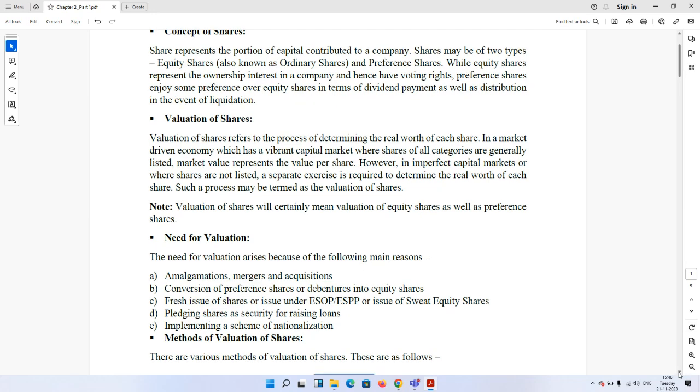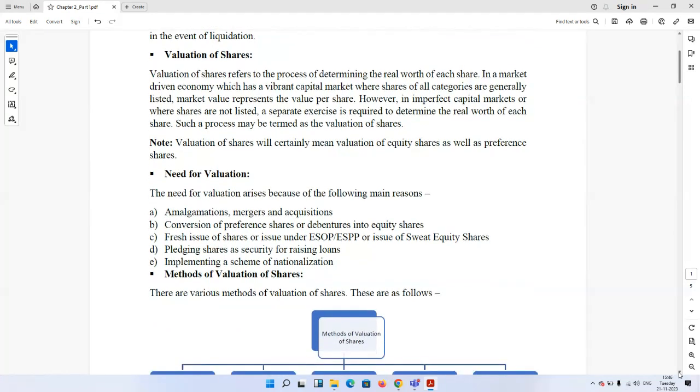Now comes the question, why should we go for a valuation? Why should we not consider only the value available in the market, or only the face value? First of all, as I have already mentioned, over time the company grows and face value does not indicate the real worth. So valuation is required. And in case the company is listed on a recognized stock exchange which is not perfect, even if the market price is available, that is not dependable. So for unlisted companies and where the market price is not dependable, valuation is required.